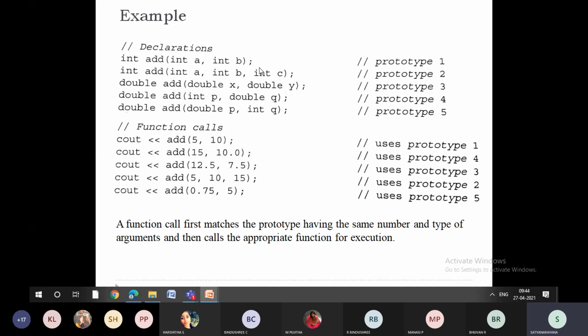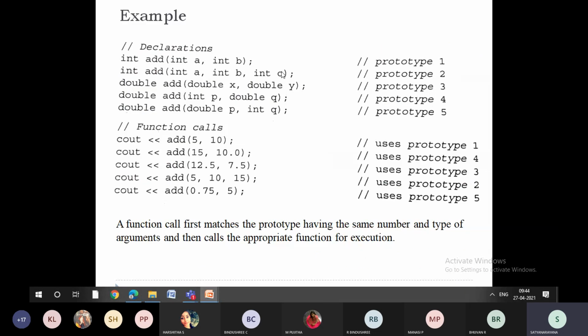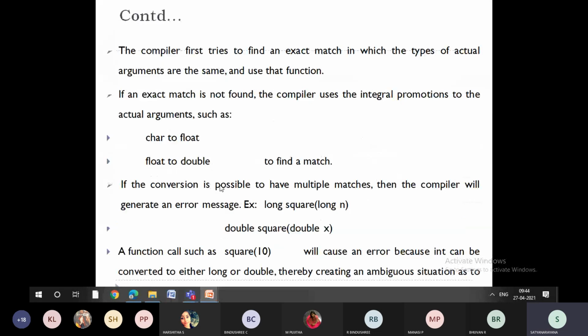Now, as I said, if there is no similar function, say for example, in the declaration we have int add of int a comma b, but there is no add of 5 comma 10. Instead I have add of 12.5 comma 7.5. Then the compiler will call this, because type conversion is possible in C++.